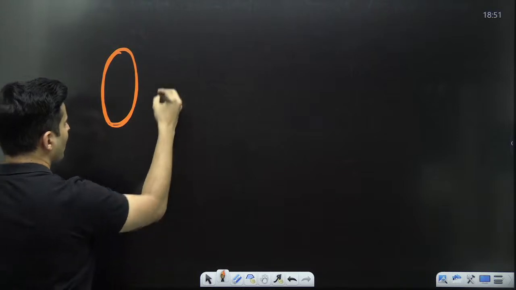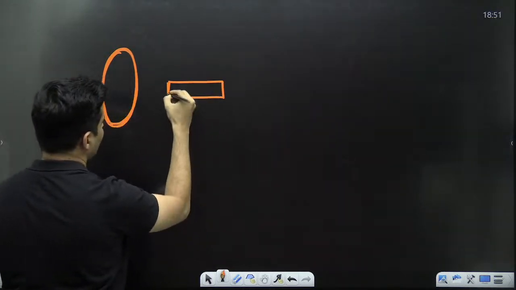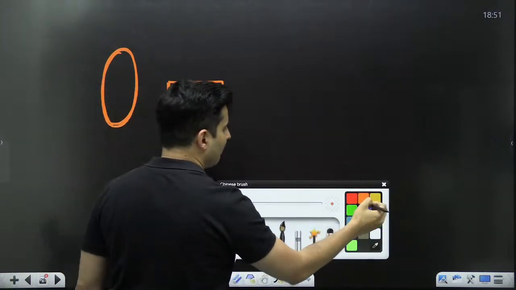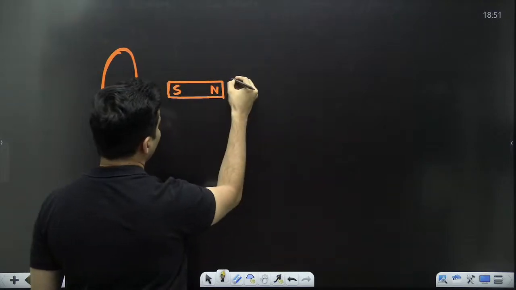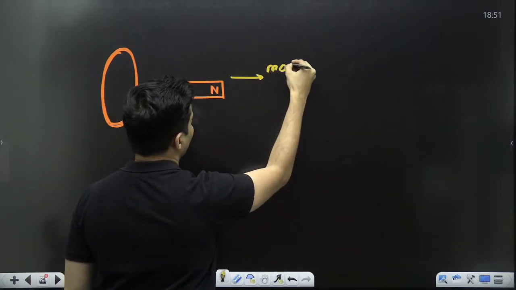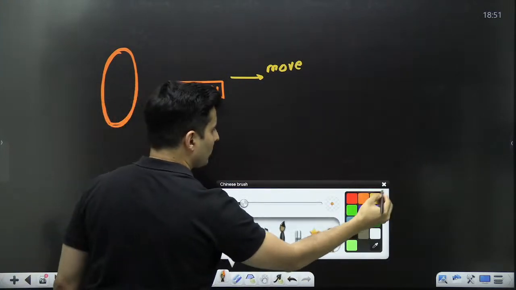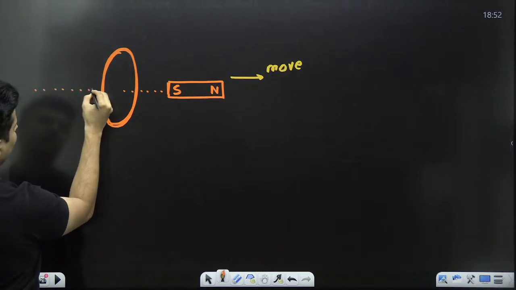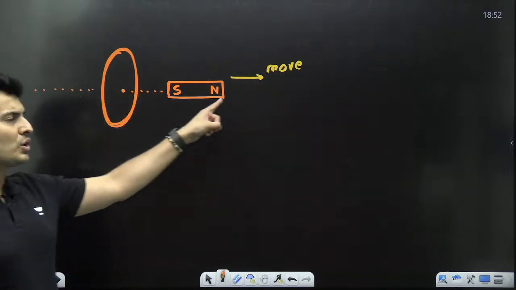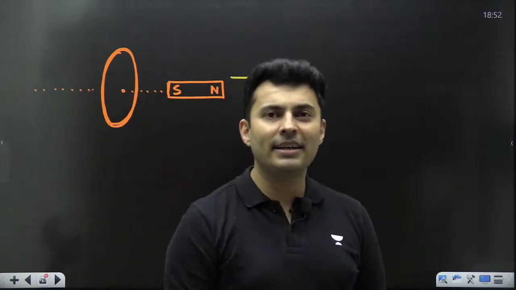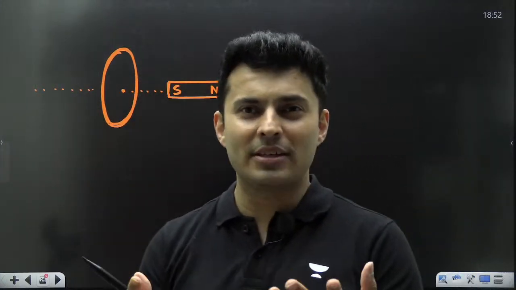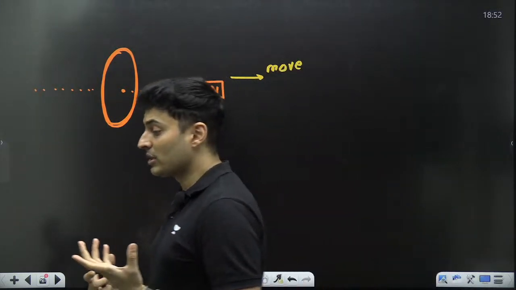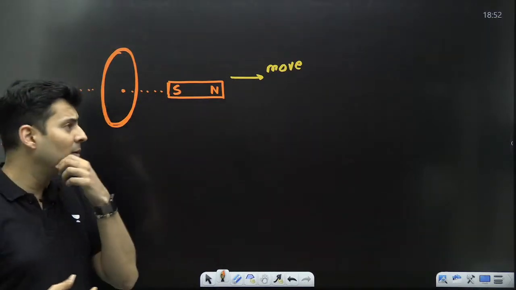You have a coil and you have a magnet. Let's say this is the south pole, and this is the north pole. Now imagine somebody happens to move the magnet here. Let me also show the axis. This is the axis. Somebody tries to move the magnet here. Don't you think electricity will be induced in the coil? Obviously, I just demonstrated that to you in the animation. Obviously, there will be current which is created, EMF which is being induced. Perfect. So now think, what will be the direction?